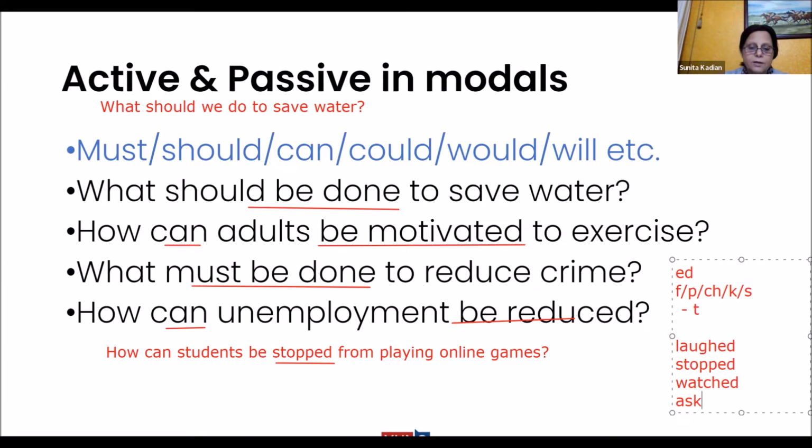Asked. Like just now, Disha gave a sentence in which the word fixed was there. So we don't say fixed, we say fixt. So remember, you go with the sound. Fixed, the s sound is there. Asked. The prices should be fixed. So asked and then fixed go with the s sound.